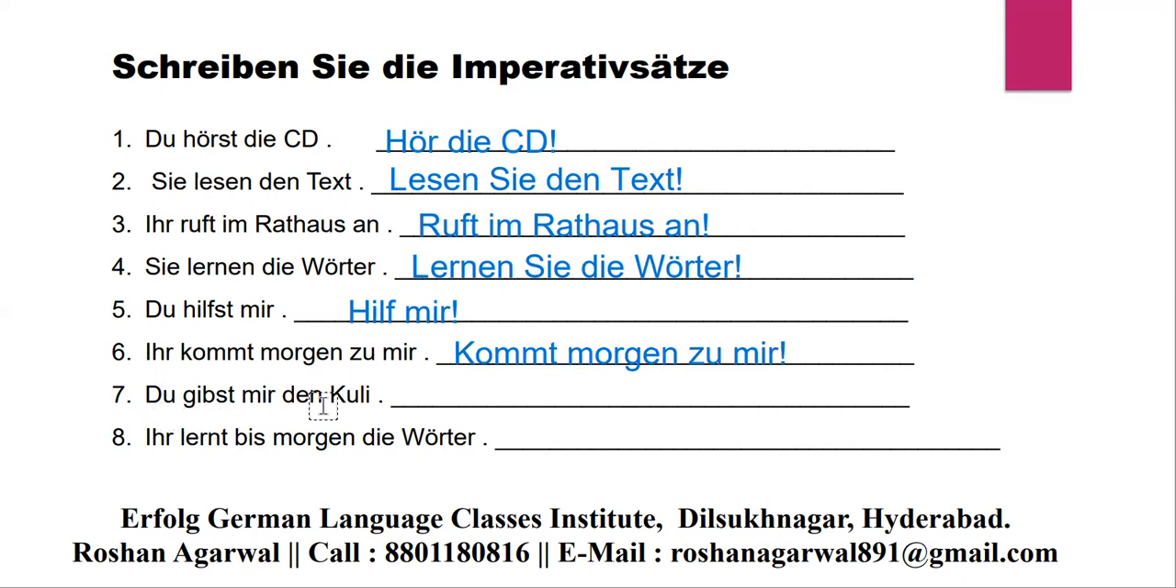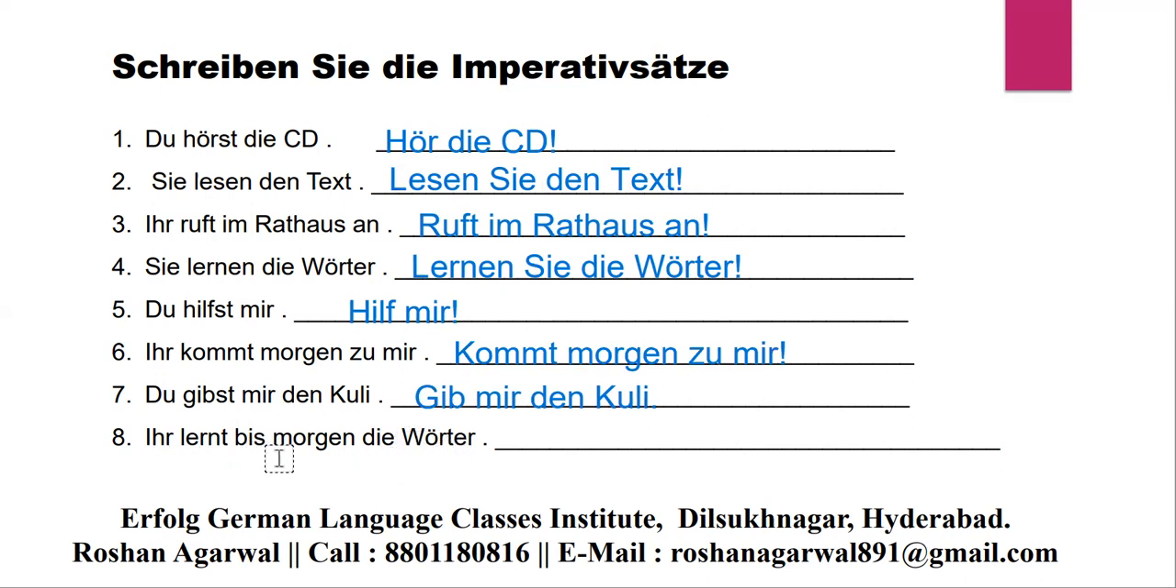Du gibst mir den Kuli means you give me the pen. So how can you write this sentence in imperative? You remove du, you remove st. Just you write gib mir den Kuli. Means you give me the pen. Kuli means pen.